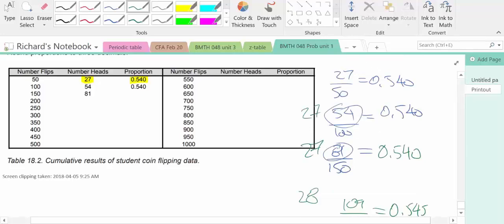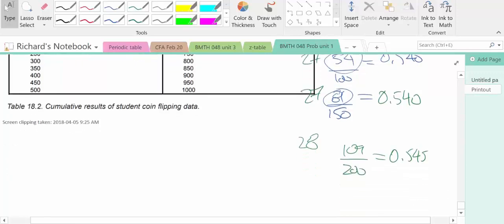Student number 2 also had 27 heads. The ratio stayed the same, 0.540. Student number 3 also had 27 heads. The ratio stays the same at 0.540. Student number 4 had 28 heads. That changed the ratio slightly. You would think that this kind of calculation would be best done on something like an Excel spreadsheet. And that's what I have done.